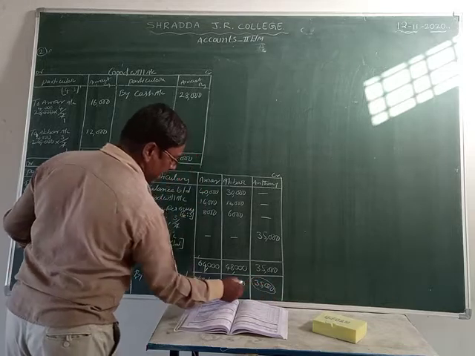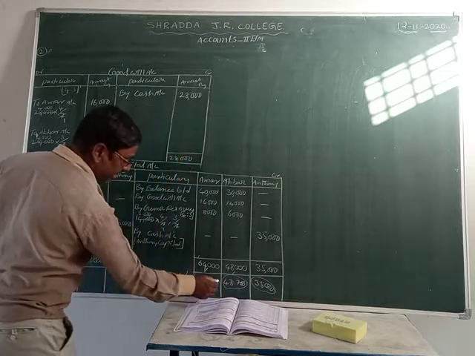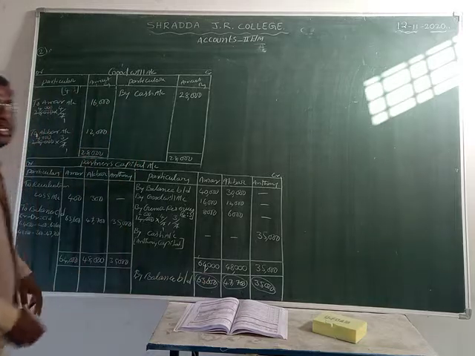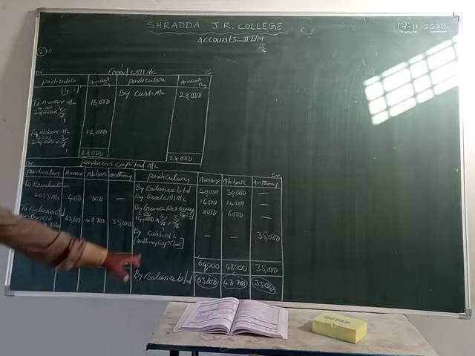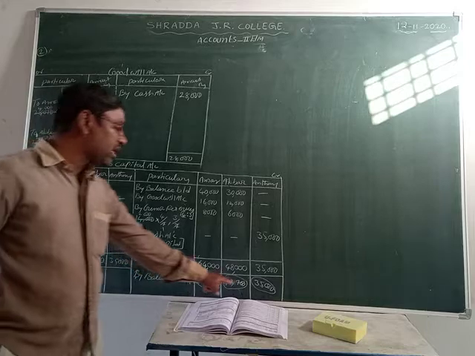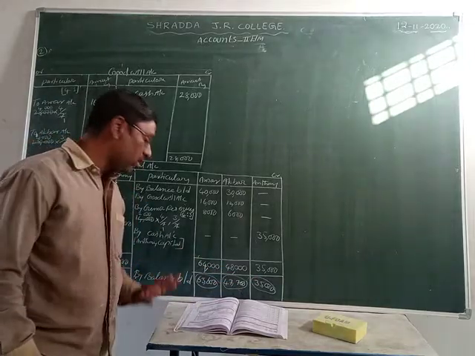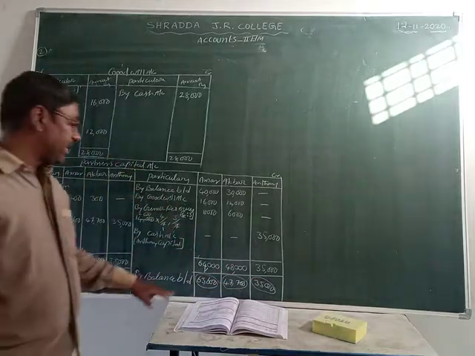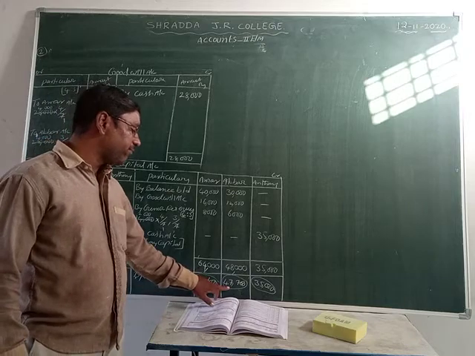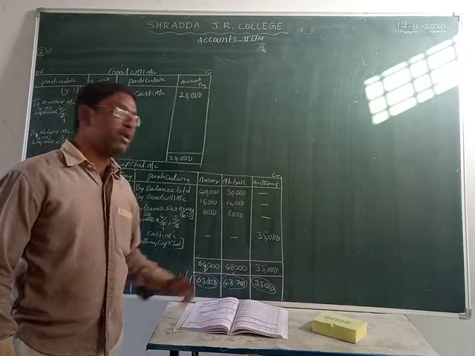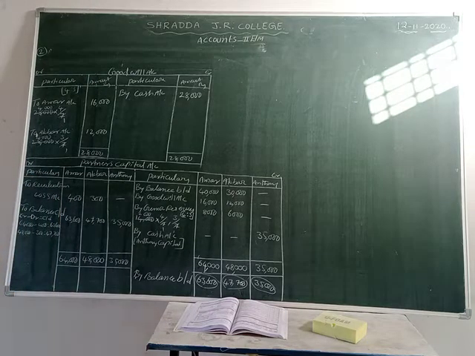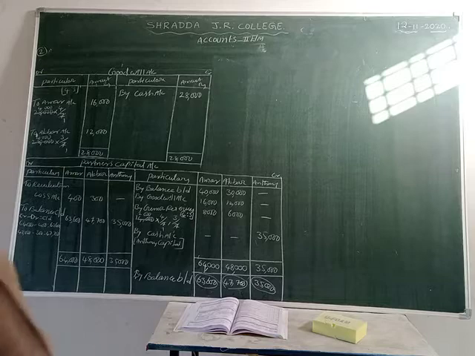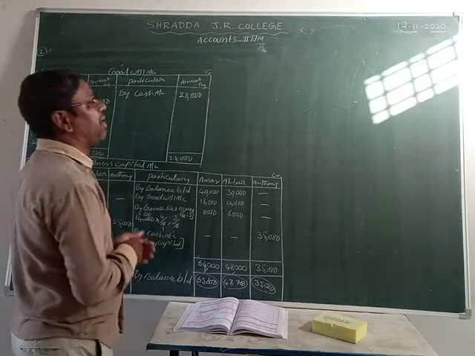These 35,000, 47,700 and 63,600 are the new capitals of the partners. We record them on the liability side as partners capital. We take only this amount, not 40,000 and 30,000. We take only 63,600, 47,700 and 35,000 rupees into the balance sheet on the liability side. So this is the partners capital account.